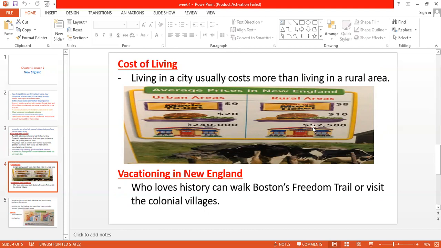This one costs $575,000. So now, if you look at the differences between the numbers, you could find that living in cities or urban areas, of course, costs more than living in rural areas or on farms. Rural means farms.